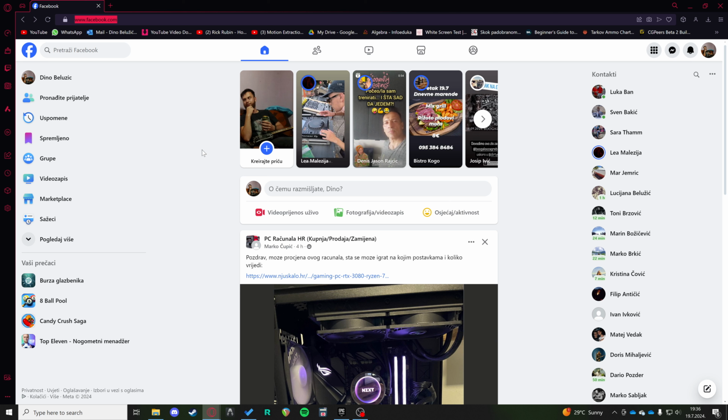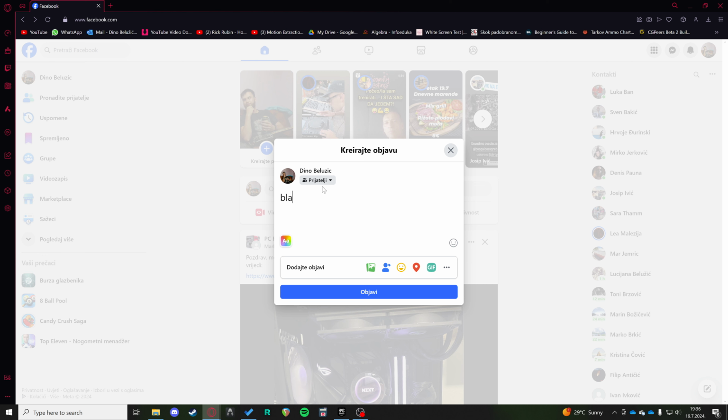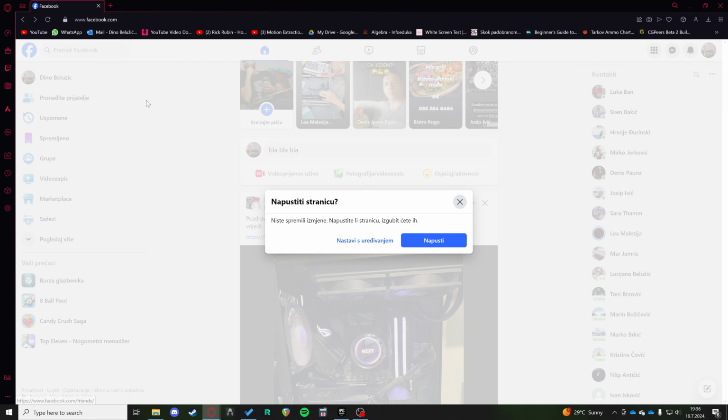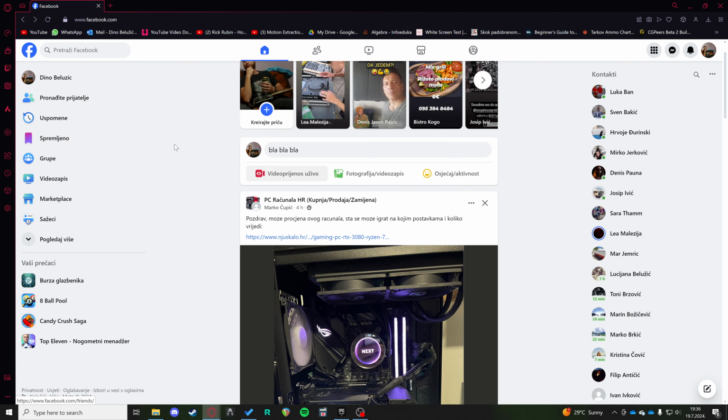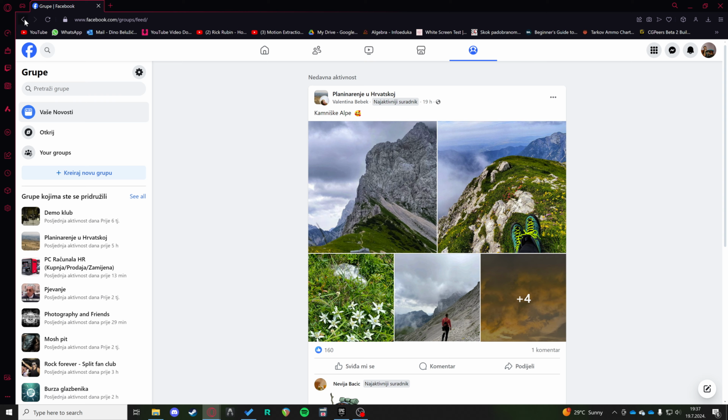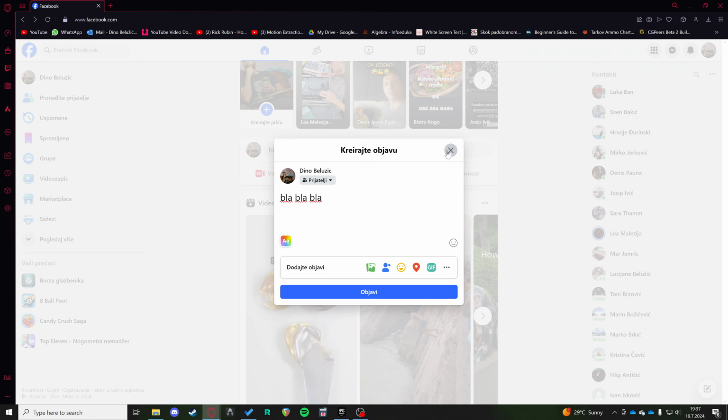Hi, if you want to create a draft on Facebook and then access it later, you can start typing something in your typical create post on Facebook. If you click the X and keep going through Facebook, it's just not going to let you move from the home page, because it is saying, in Croatian but in translation, it asks if you want to leave the page. If you say you want to leave the page and you return, your draft is still going to be there.